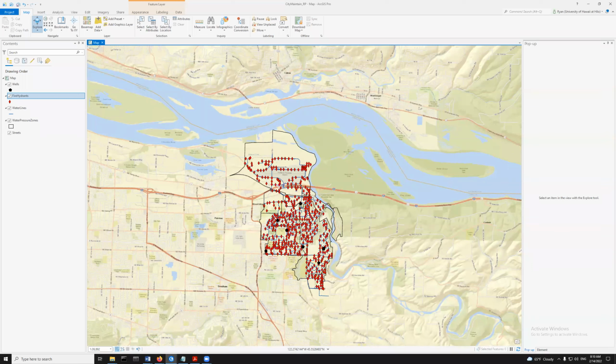So Avalon's asking, is there a sort of legal impetus for American towns or cities to make such data publicly available? That's a great question. There are different types of data with different levels of privacy concerns associated with them, and to be honest, different types of security concerns, right?